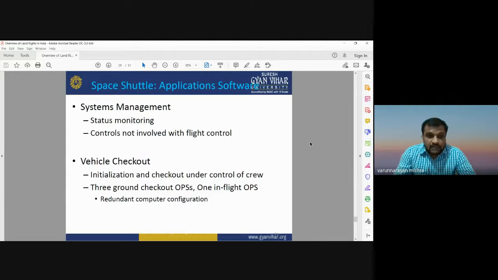System management can be used for monitoring the status of the system, and it can control the entire system which is not involved with the flight control. It can also be used for vehicle checkout. In this process, it is used for the initialization and the checkout under control of the crew. 3 ground checkout OPS and 1 in-flight OPS can be used, which have some redundant computer configuration.